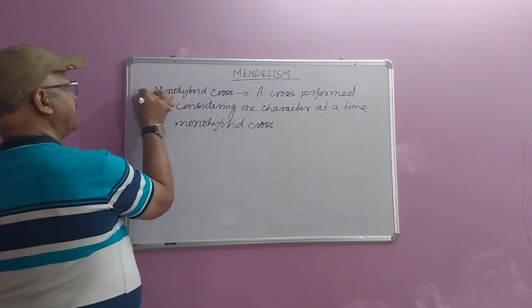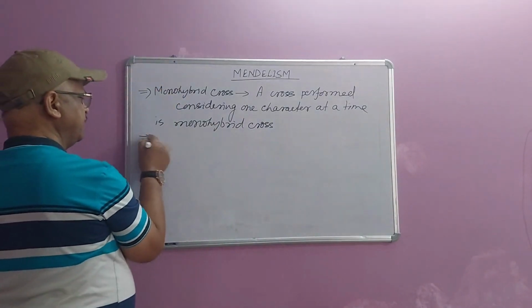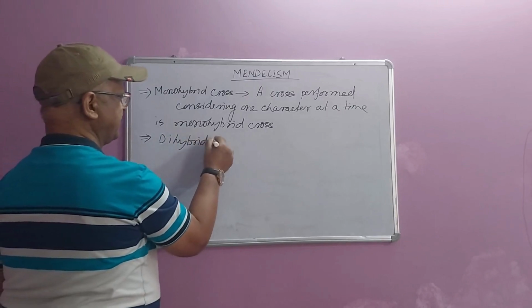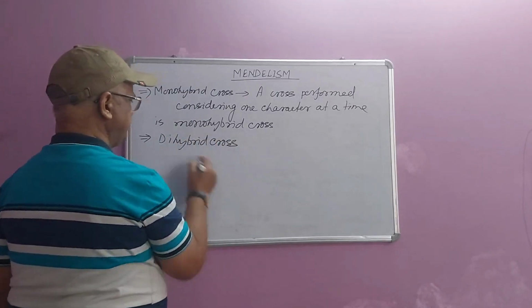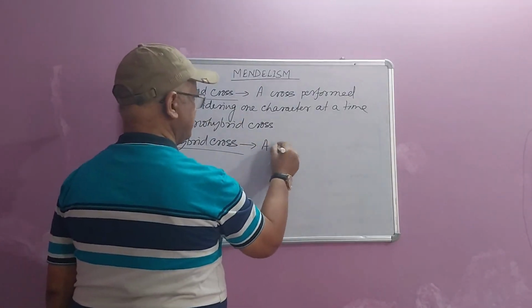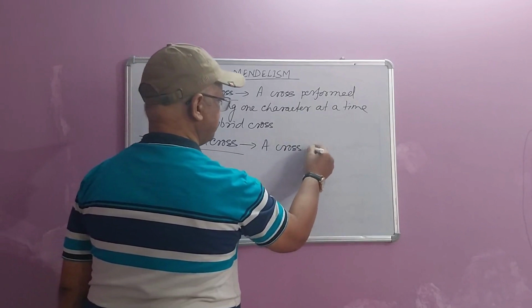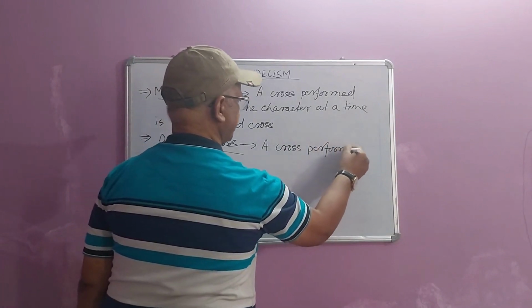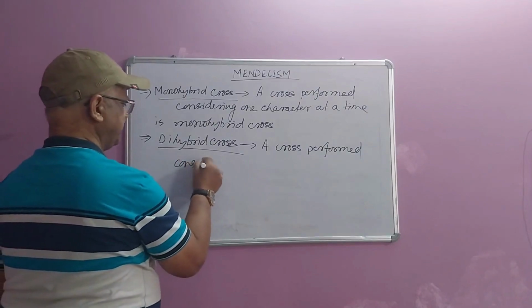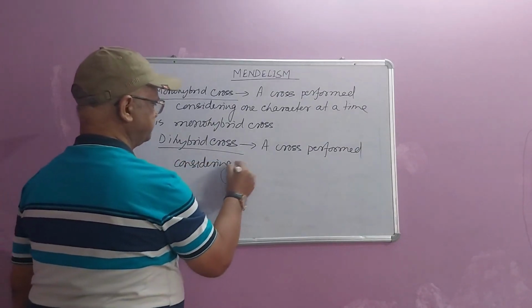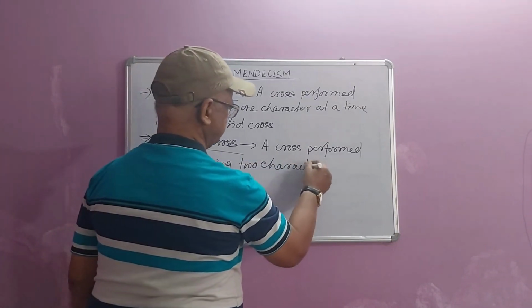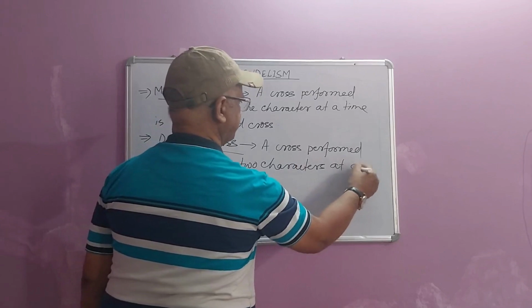Similarly, Mendel performed another experiment which is termed dihybrid cross. It is a cross performed considering two characters at a time.